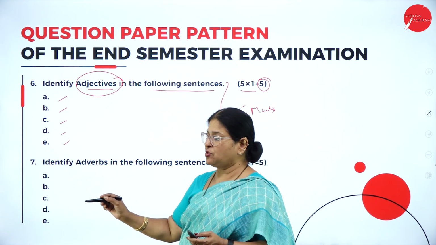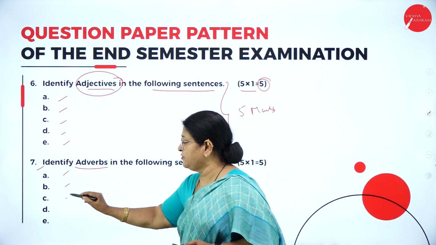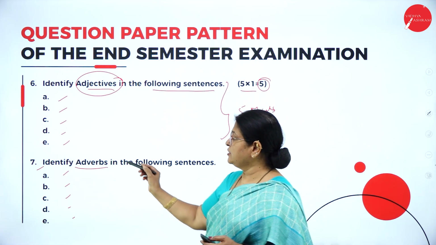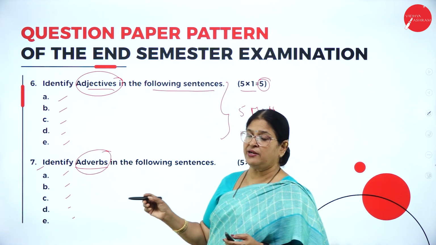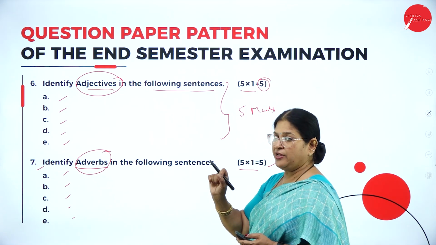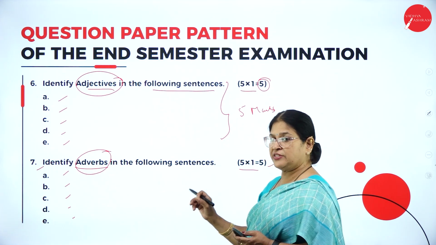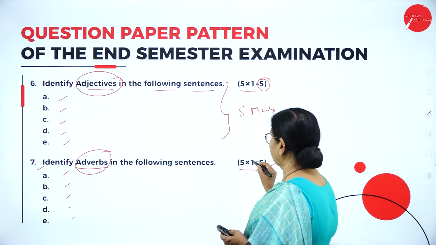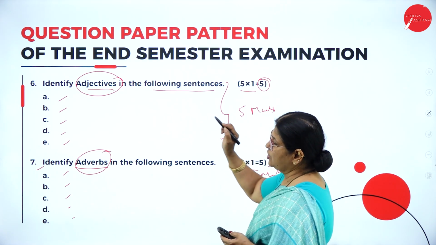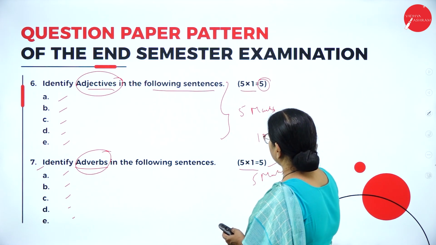Then next, the 7th question: identify the adverbs. So 5 sentences are given, and in the 5 sentences you have to identify the correct adverbs and write them down. That is 5 into 1, again 5 marks. So here question number 6 and 7 itself carry 10 marks.